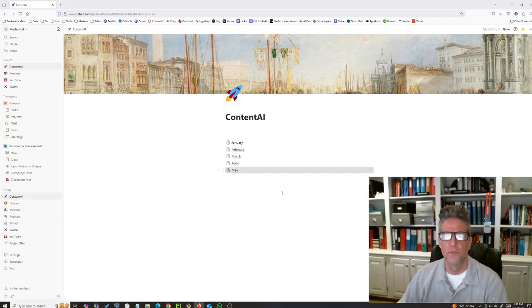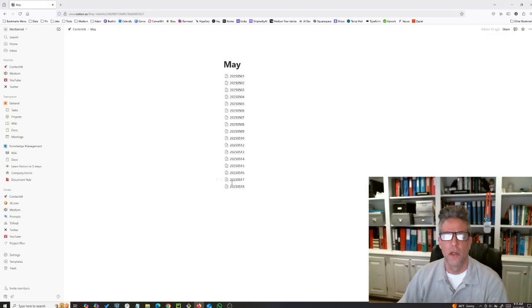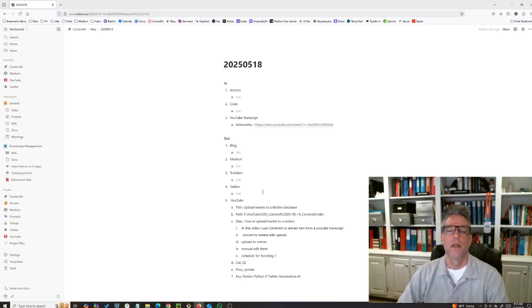All you have to do, just make a page. I chose this date format. Every day I come in, wake up in the morning, make a Notion page with today's date. Today is May the 18th, 2025. Maybe I could have picked a better date format. But ContentAI is a game changer for me just because I start with a blank page, okay?